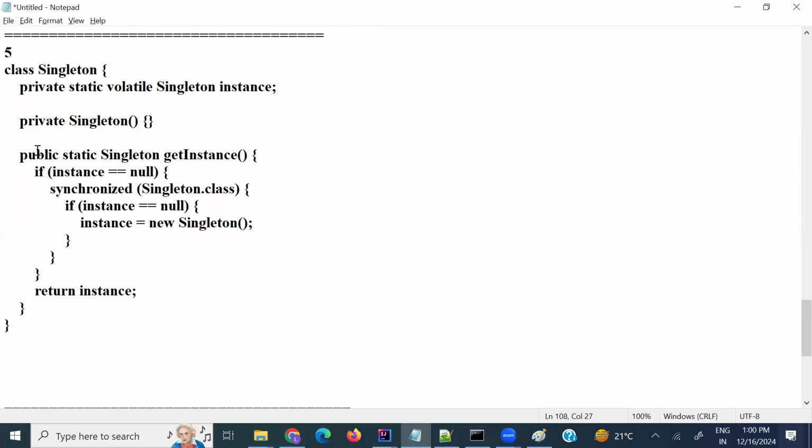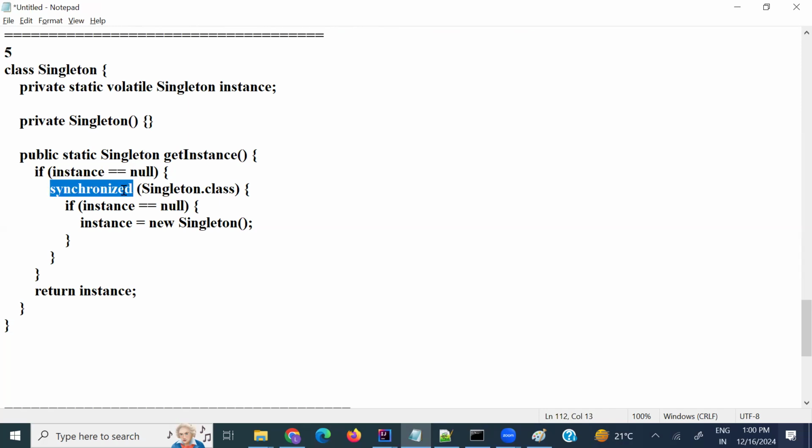And here, in the public static singleton getInstance method, what is happening is: if instance is equal to null, it will get into the synchronized block. If there are multiple threads, it will allow only one thread at a time.